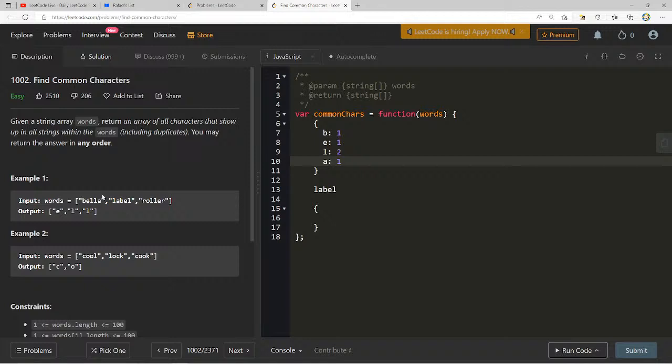Now if I instead had an array where I kept track of all the different characters, how many times does it show up in each one? I don't think I want a map. There's got to be an easier way of doing this. So Bella, label, roller, cool, lock, and cook.